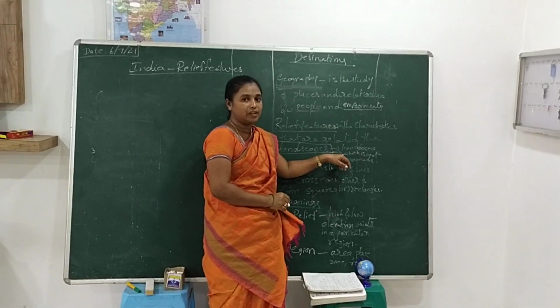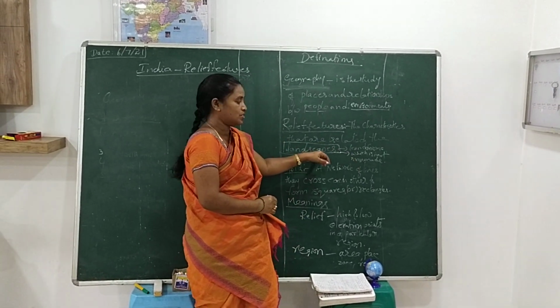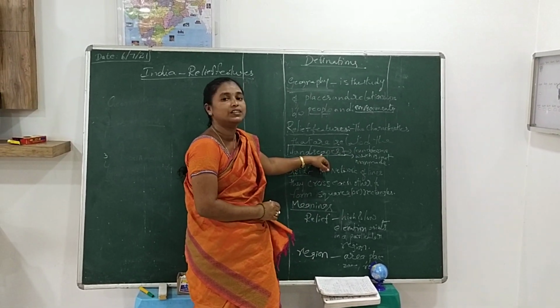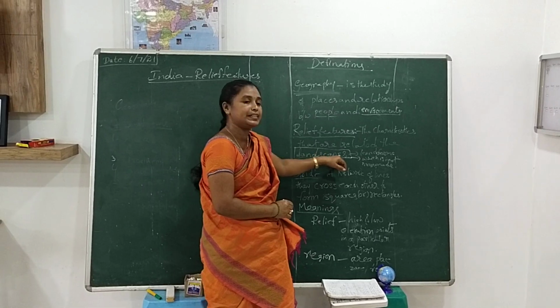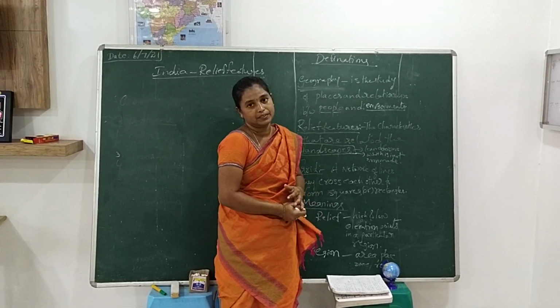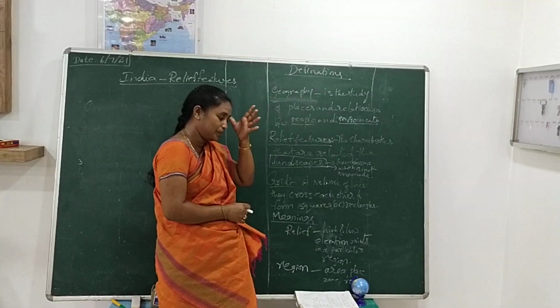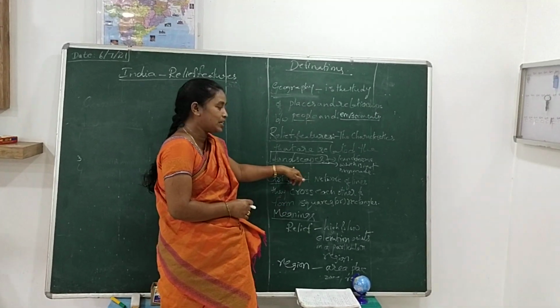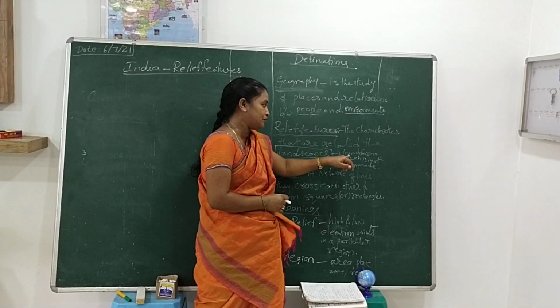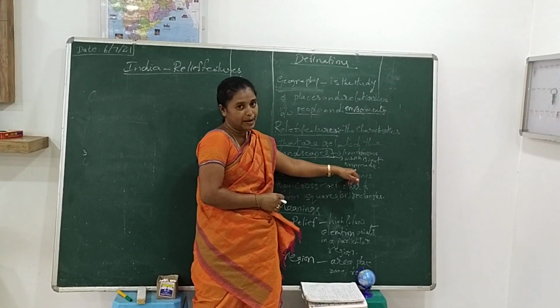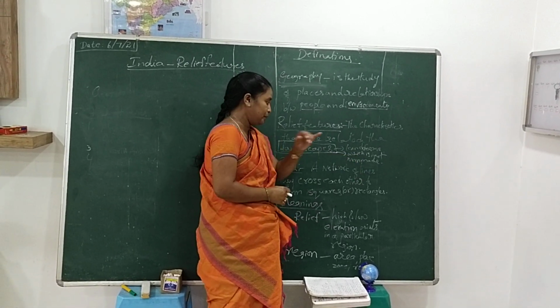They are not originated by artificial means.